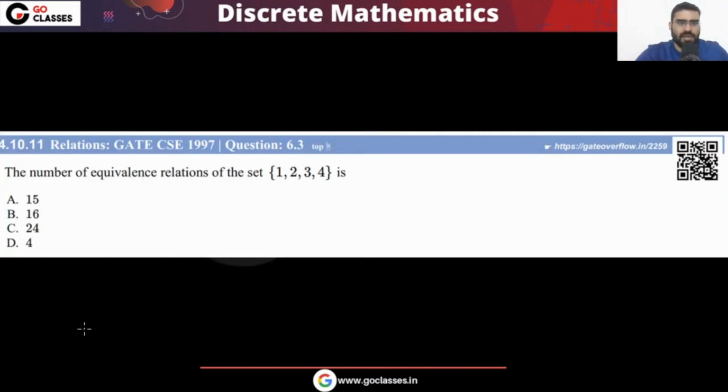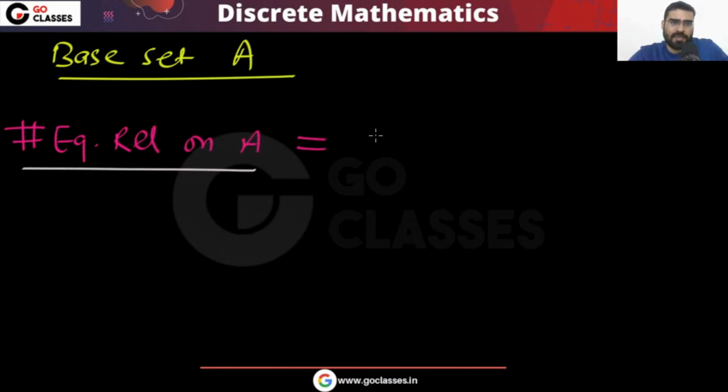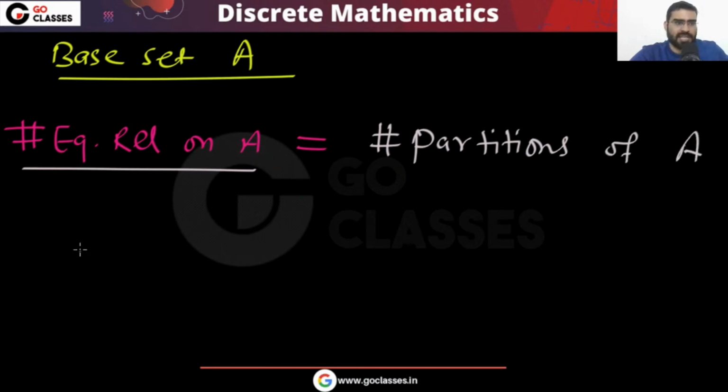Now let's see this one. Number of equivalence relations. How to calculate the number of equivalence relations? Let me tell you, if you want to calculate the number of equivalence relations, then that is equal to the number of partitions. Yes or no? So if you have a base set A, then what is the number of equivalence relations on A? That will be the same as the number of partitions of A. How many partitions can you create of A?